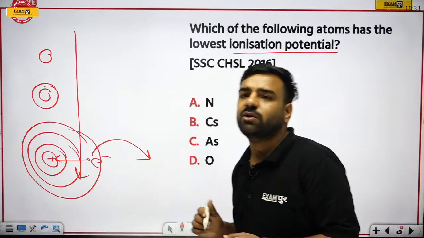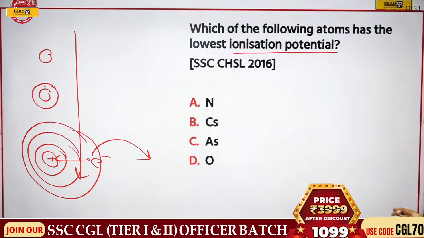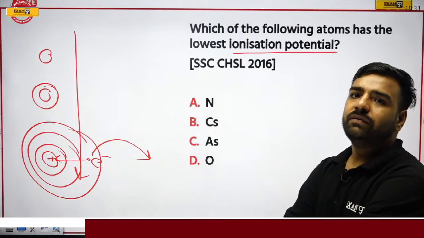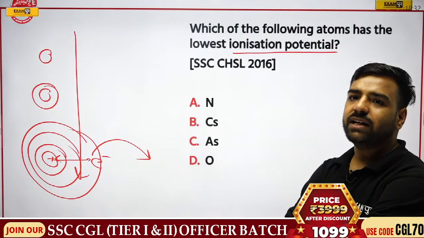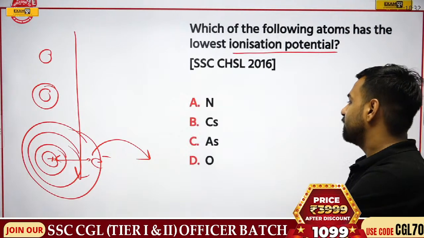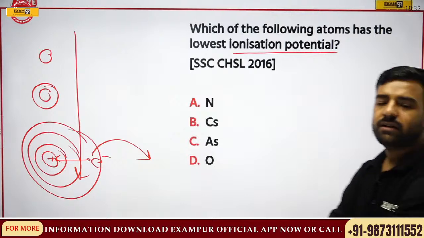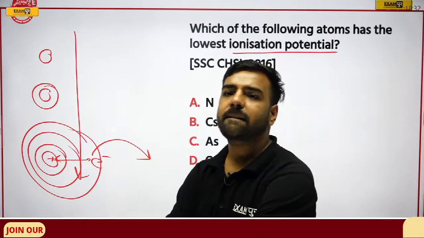So if I talk about this question, can you answer this? Which of the following atoms has the lowest ionization potential? So what is the correct answer for this? We have 4 options. Answer please. If these things are clear, I want the answer. Will it be nitrogen, cesium, oxygen, or arsenic? What is going to be the correct answer? Please, answer please.